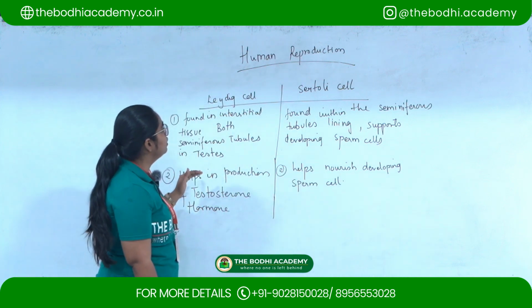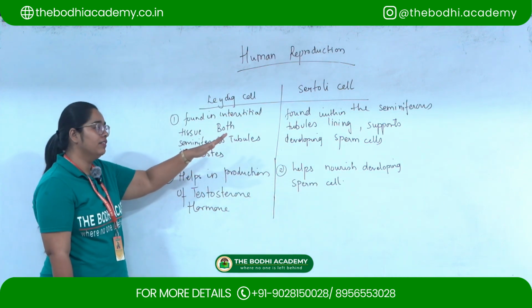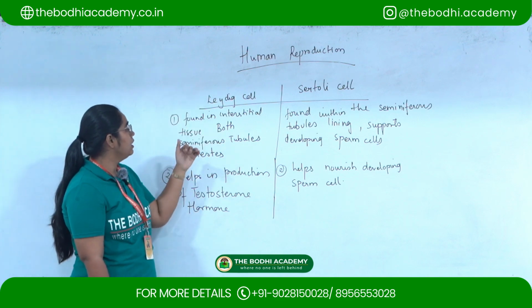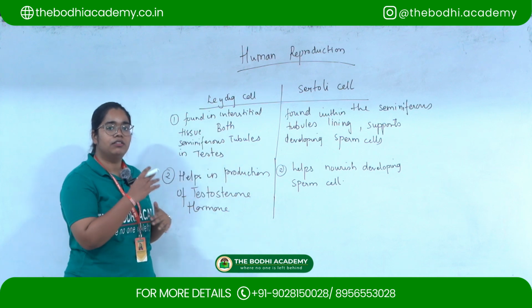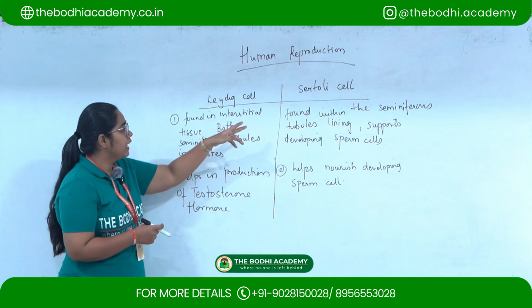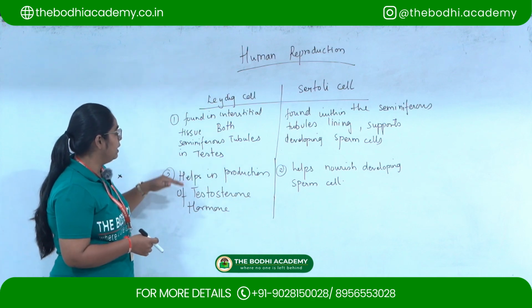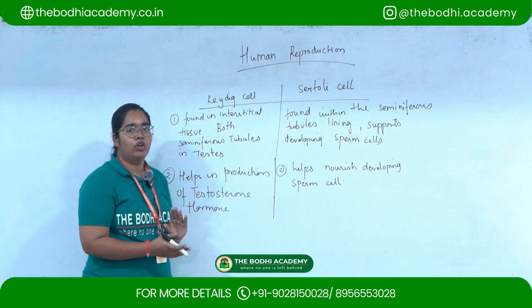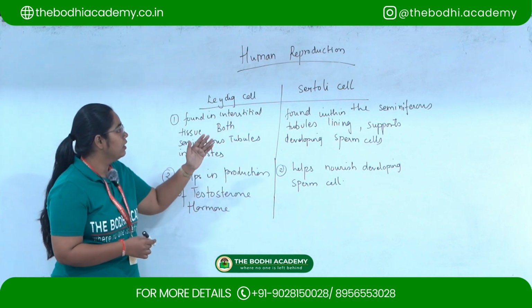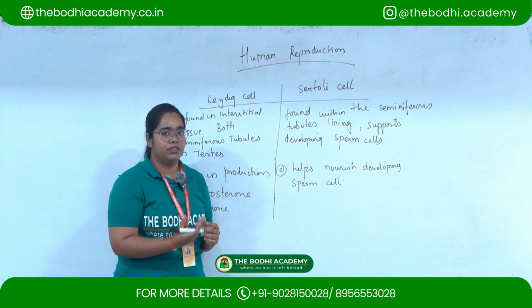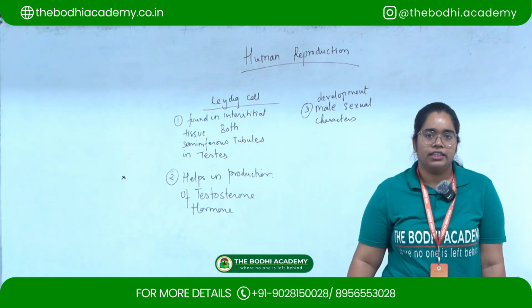So this is the difference between Leydig cell and Sertoli cell. Leydig cells are found in the interstitial tissue between the seminiferous tubules, while Sertoli cells are found within the seminiferous tubules. Leydig cells help in production of the male hormone, testosterone, and Sertoli cells help in giving nourishment to the developing sperm cells. So let's move to the next question.